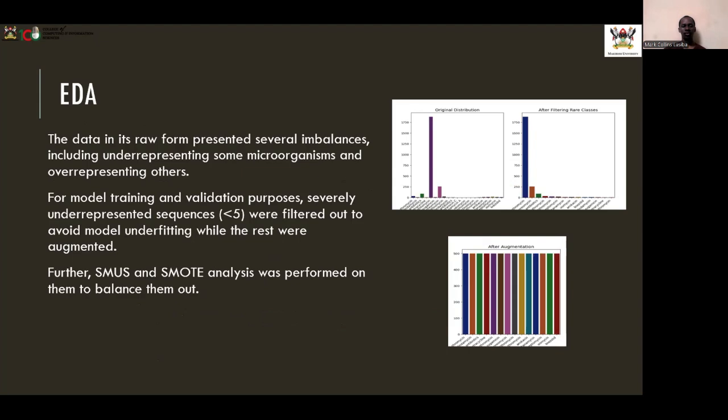For model training and validation, all the classes that were underrepresented, those that had fewer than 5 sequences, were filtered out and ignored, and those that had very low sequences were augmented, and finally we were able to achieve a dataset with an equal number of sequences to avoid model overfitting and bias.